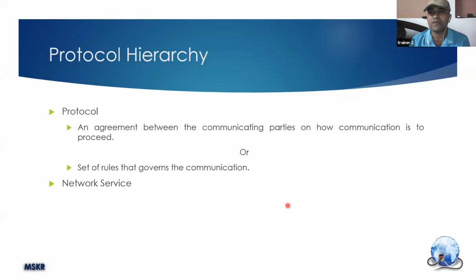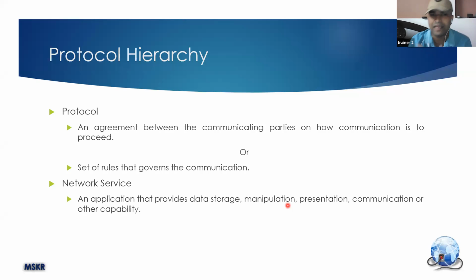What type of communication you are doing, whether you are simply sending a small text message, or sending an audio clip, or a video clip, or doing some audio call, or some video call. Depending on what type of communication you are doing, the services are different. In the same way, in our computer networks, an application that provides the following services, that means data storage, manipulation, presentation, communication, all these things fall under network services.